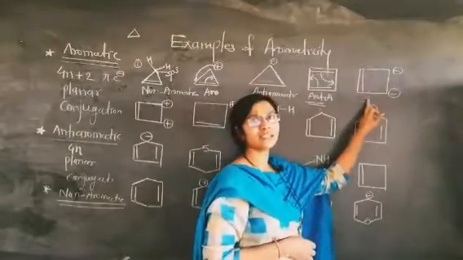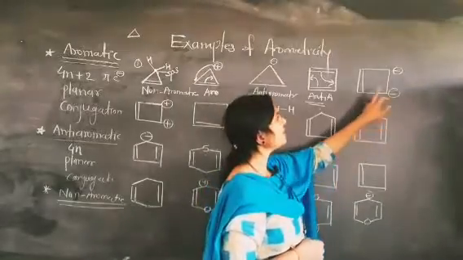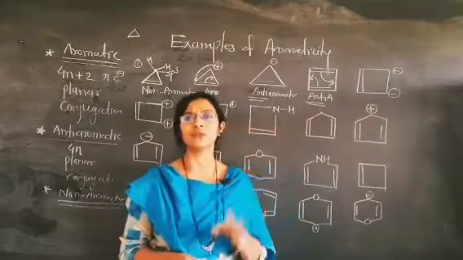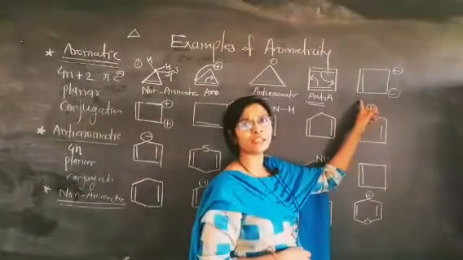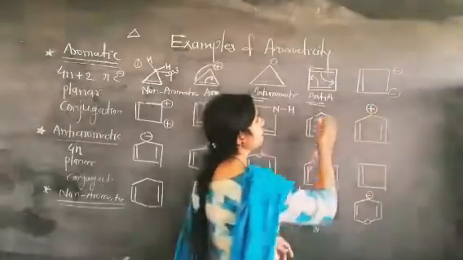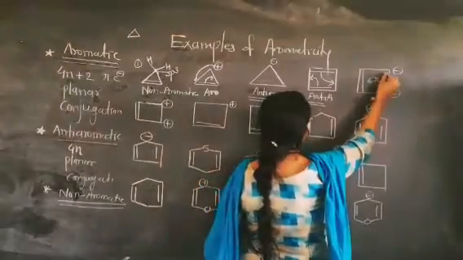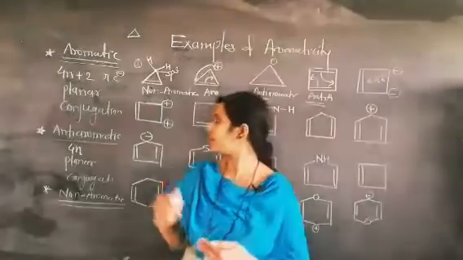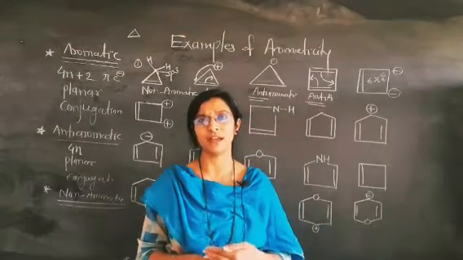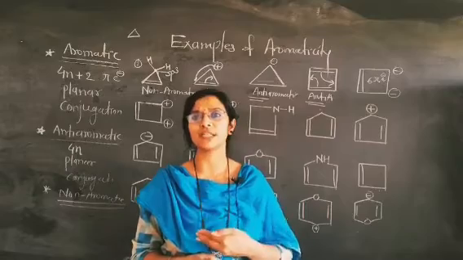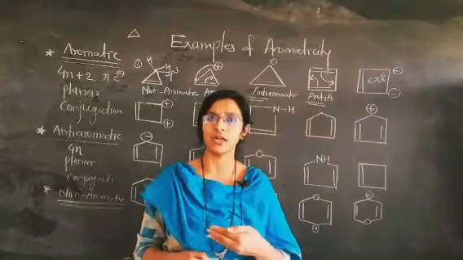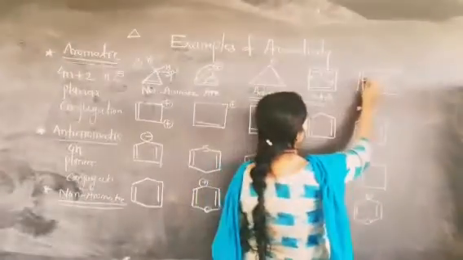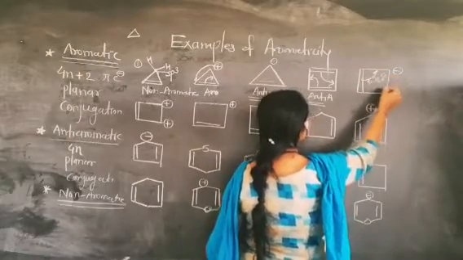Now look, this is also a cyclobutene ring, but here the double bond is replaced by 2 negative charges, and friends, 2 negative charges contribute 4 electrons, and already 1 double bond is present in this ring, and therefore the total is 6 pi electrons. Okay, and with 6 pi electrons, of course the system is planar, as we discussed earlier. Delocalization of the pi bond is continuously observed due to the 2 negative charges present on the 2 carbon atoms, and therefore what happens? The negative charge is shifted like this.